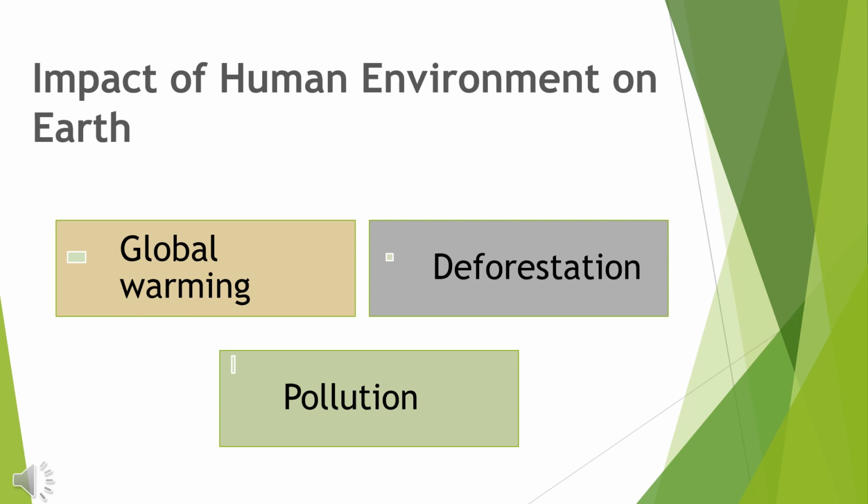Similarly, for our use, we are cutting down the forest for setting up industries, for making paper from the plants, which is leading to deforestation, and all these together are also leading to pollution, that is excessive use of vehicles, excessive use of technology is creating air pollution. Throwing away garbage on the land, on water, is creating water pollution, land pollution, and there are many damages that we are doing on earth. These are all the impacts of human environment on earth.